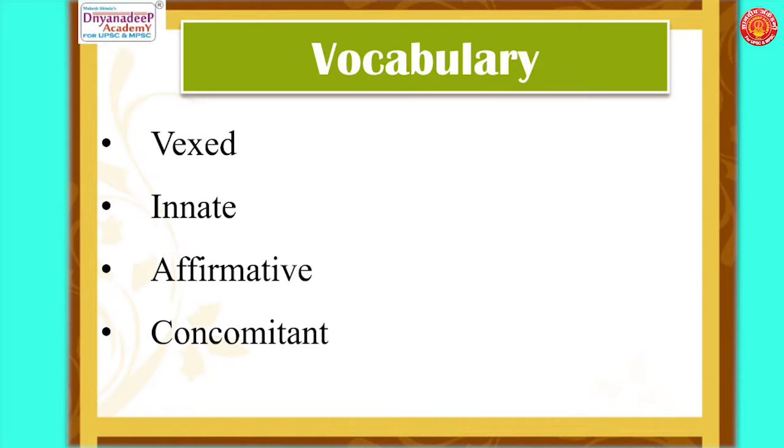In the first slide, we need to understand four important words that have been used in the article. An understanding of these words is important so that we can understand the article. Let's see the first one. It's called vexed, pronounced as vexed. It means difficult or problematic. When an issue or situation is problematic or difficult, we can say it is vexed. The second word is innate, which means natural or something which is inborn. That is the meaning of innate.